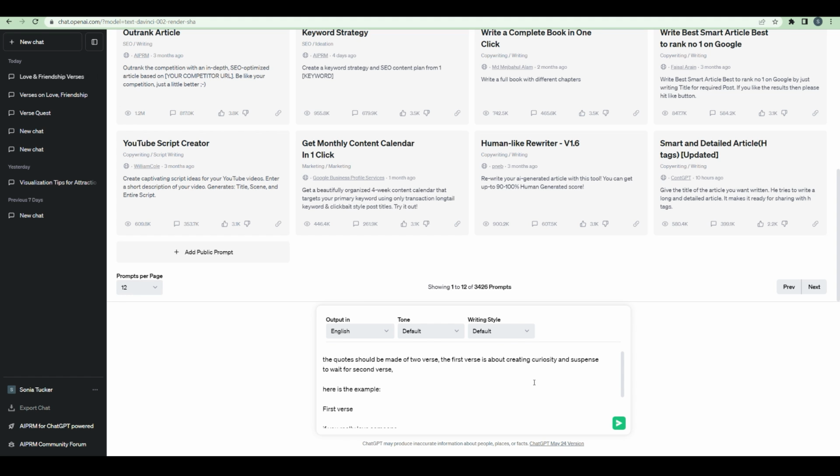The quotes should be made of two verses. The first verse is about creating curiosity and suspense to wait for the second verse. Like the first verse goes, if you really love someone, and the second verse comes, you have to let them go. This is the first prompt we are giving to ChatGPT, and simply click the enter button.